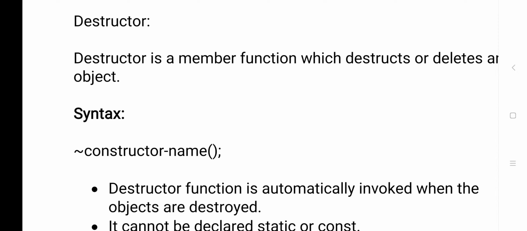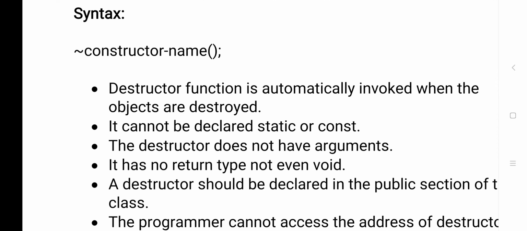Here you can see the definition: a destructor is a normal member function which destructs or deletes the object. Using a constructor we create an object, and similarly using a destructor we destruct or delete the objects. Here also the class name and destructor name should be the same, but the destructor should be preceded with a tilde, whatever the constructor name is, that you have to give.